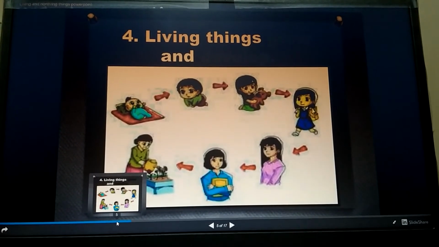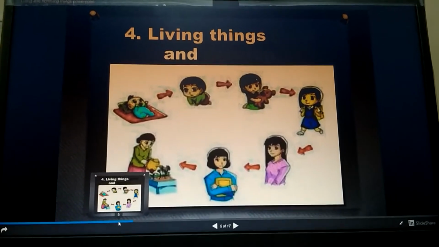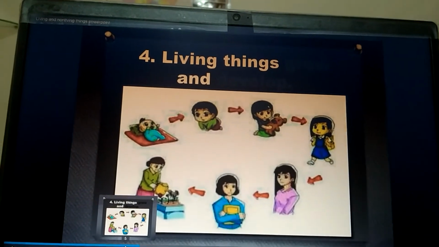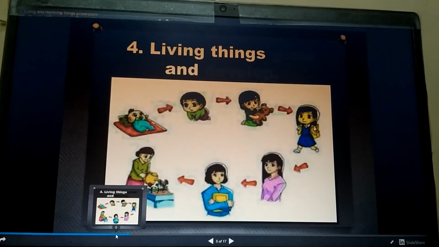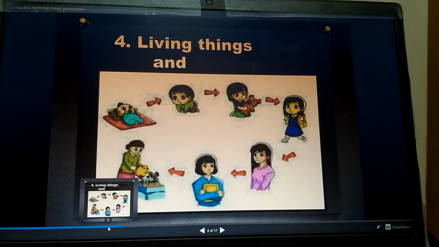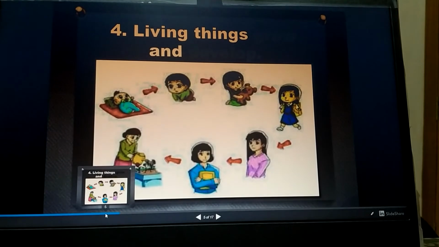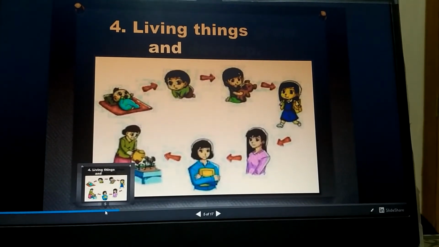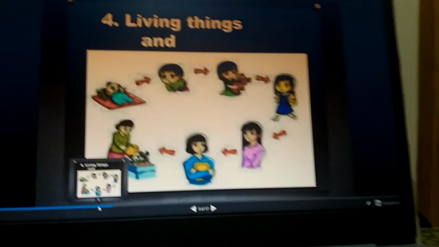Similarly, in the picture we can see a small baby develop into a child, then a young person, and after some time an old person. So we can say that all living things grow and develop with the passage of time.